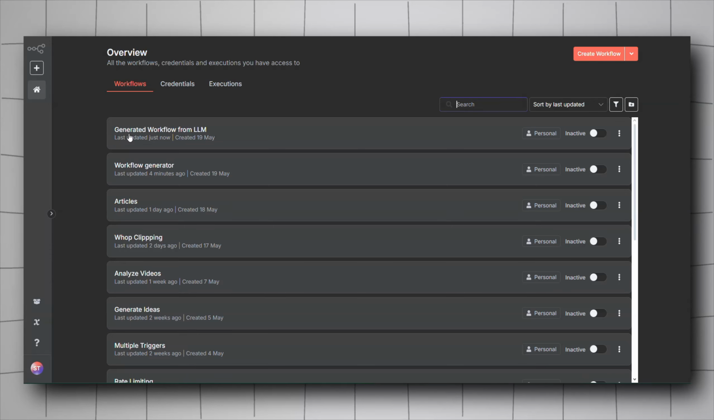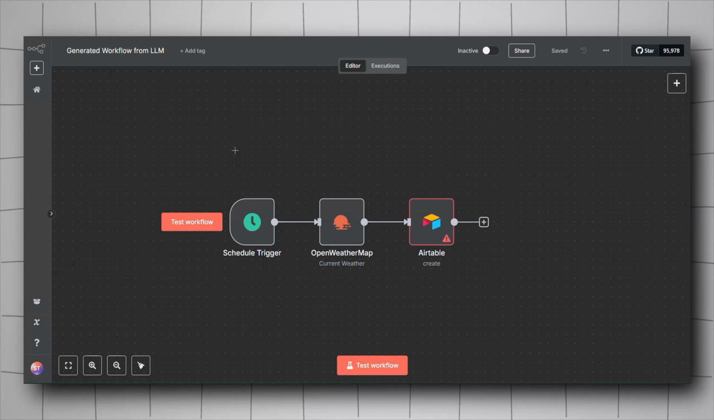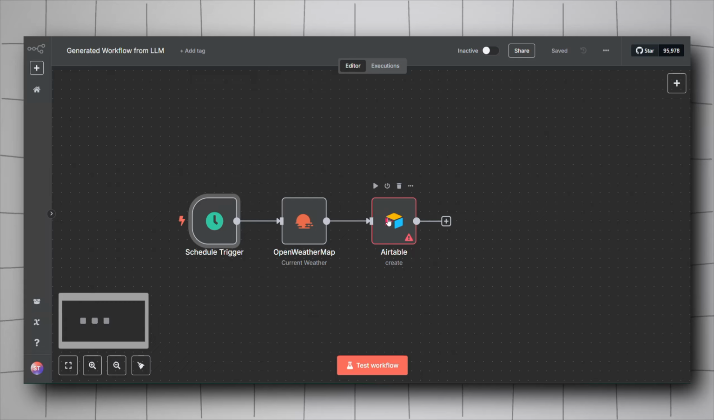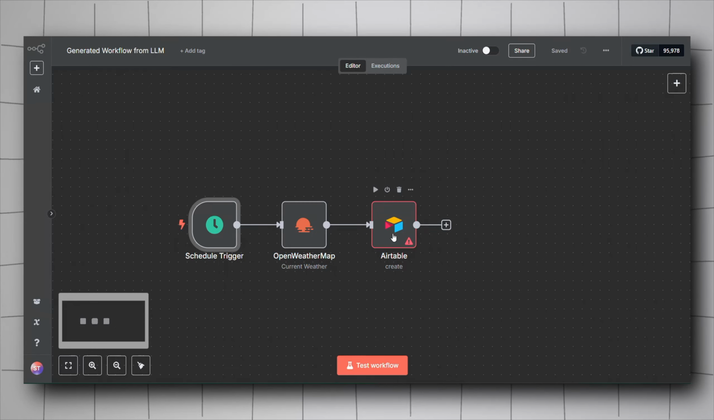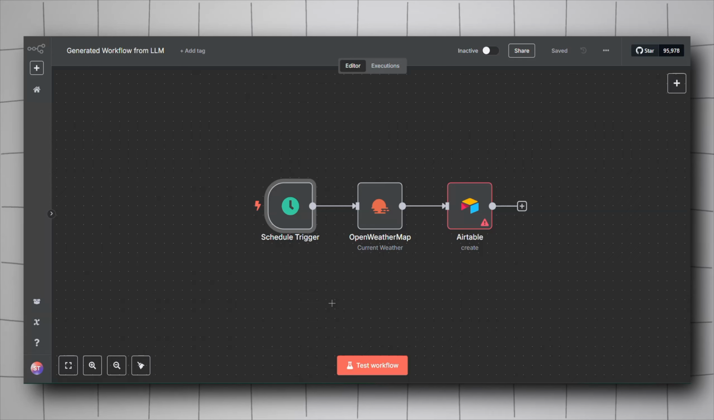So I'll go here, find this generated workflow from LLM. And as you can see here, we got our workflow that we had requested. So it used the OpenWeatherMap, the schedule trigger, the Airtable node. Of course, this one lacks the credentials. We'll need to include our credentials. Same for this. And then we'll be ready to go. Of course, it's not perfect yet. Maybe for complex workflows, it will not work correctly. We will still improve this and let you know in the future, guys.